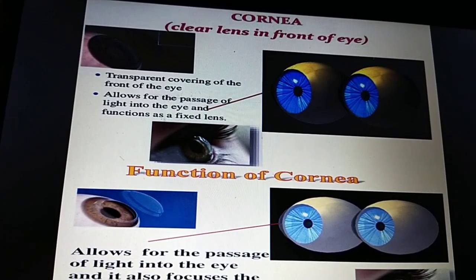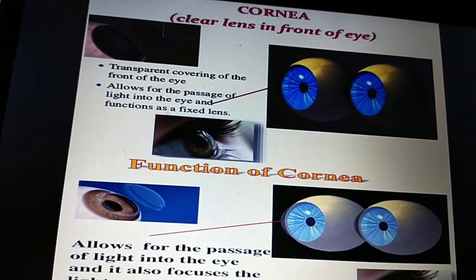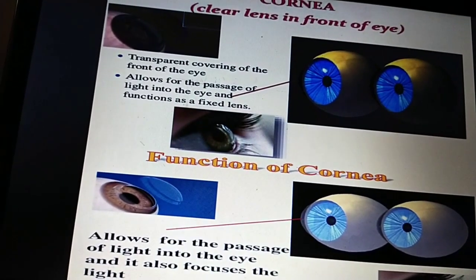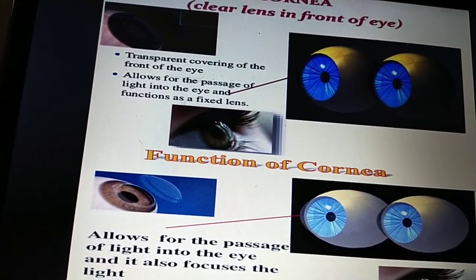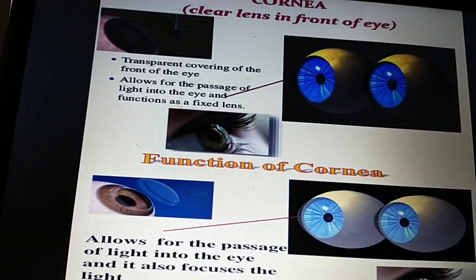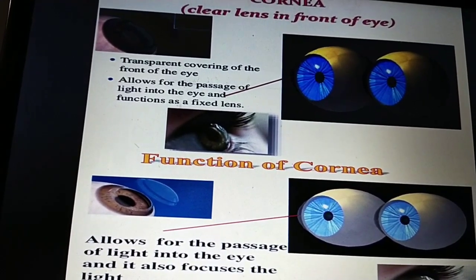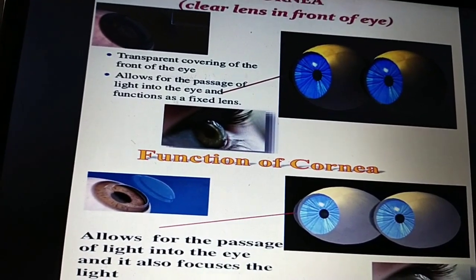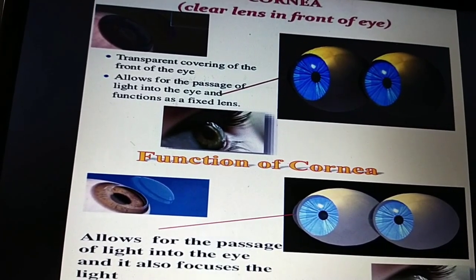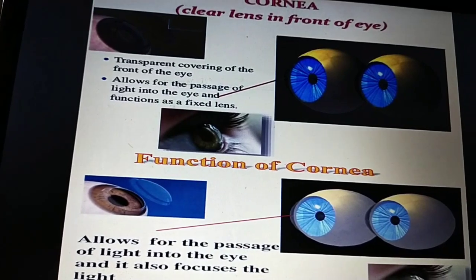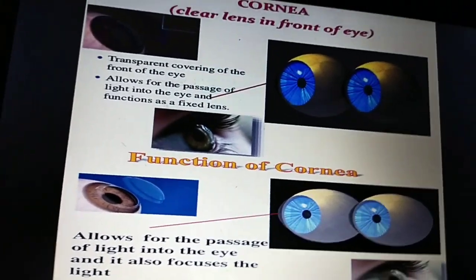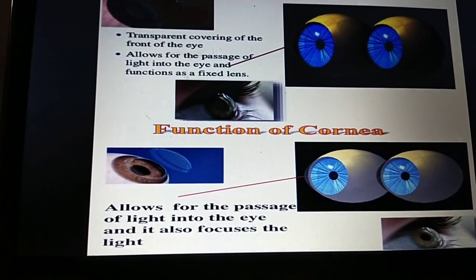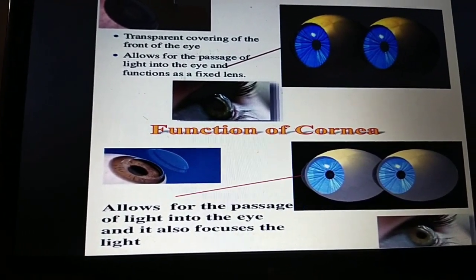Cornea. This is a clear lens in front of the eye. It is a transparent covering of the front of the eye that allows for the passage of light into the eye and functions as a fixed lens. The function of the cornea is to allow the passage of light into the eye, and it also focuses the light.